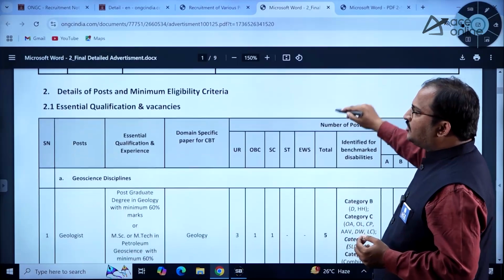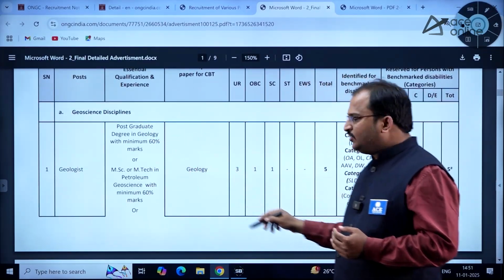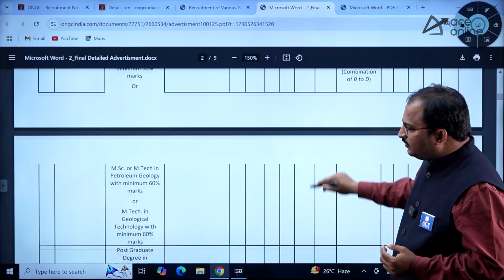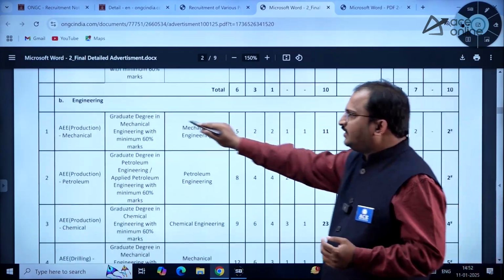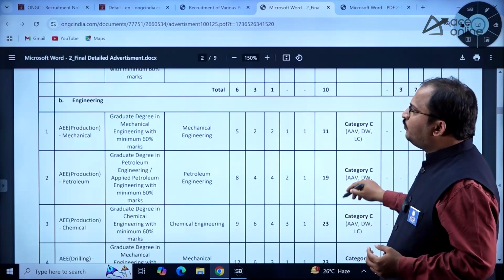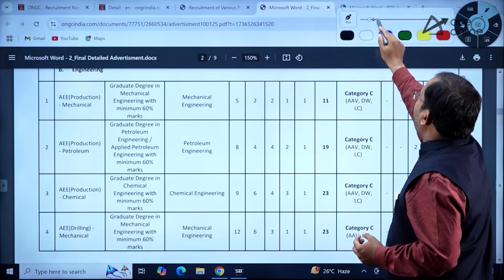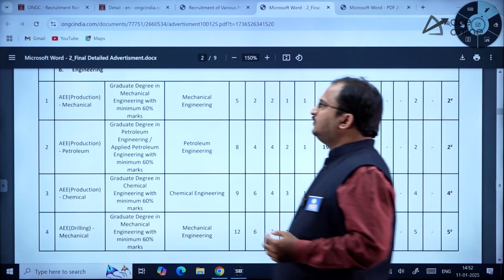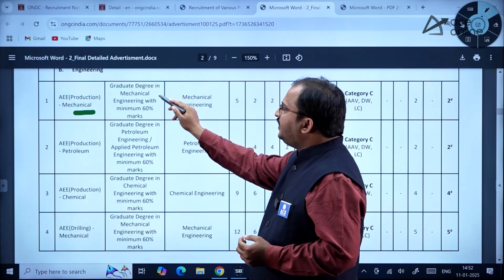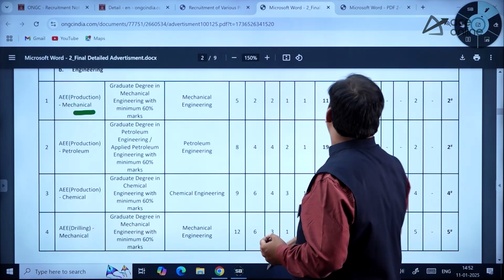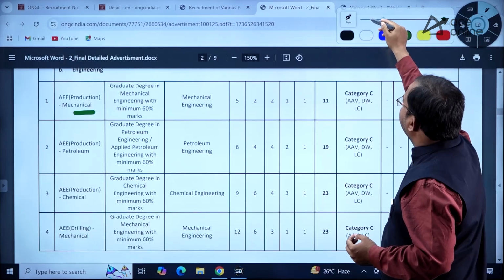Then coming to the qualification, essential qualification. At the beginning, geoscience related disciplines were given. Now let us go for the engineering related disciplines. That is given under B here. So B engineering is there. Now you can observe AW production mechanical is there. So graduate degree in mechanical engineering with minimum 60% marks.